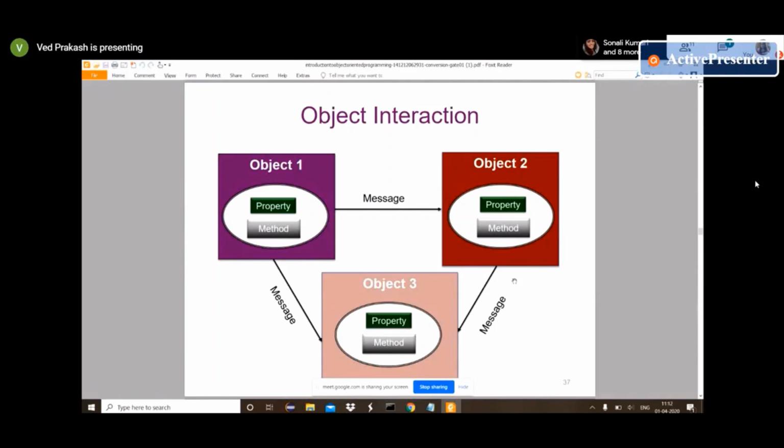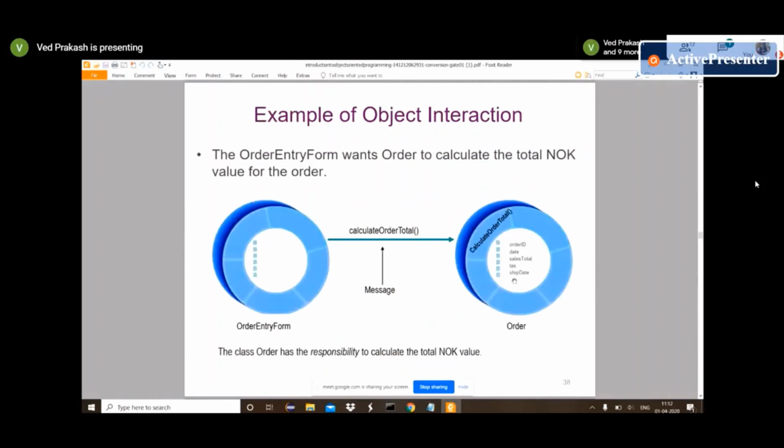Suppose it's private, then no other class object can access that method. It's at class level also, and method level also.